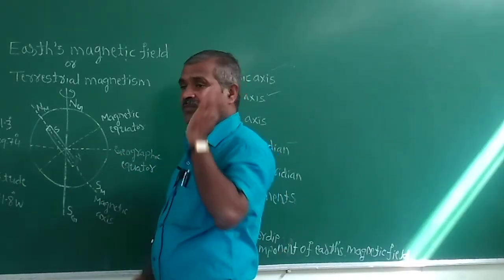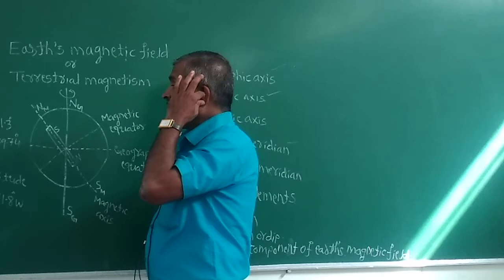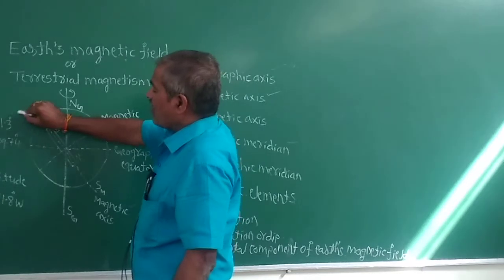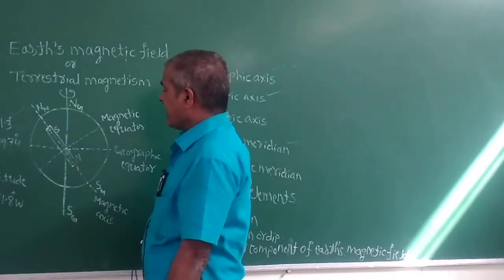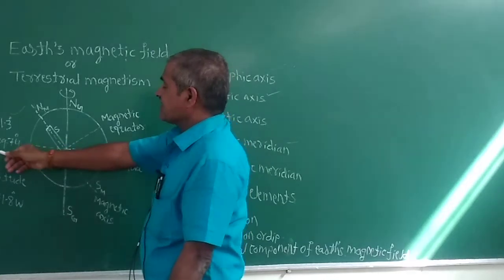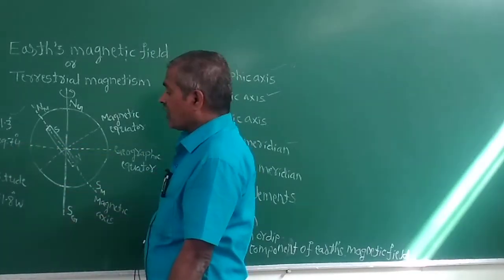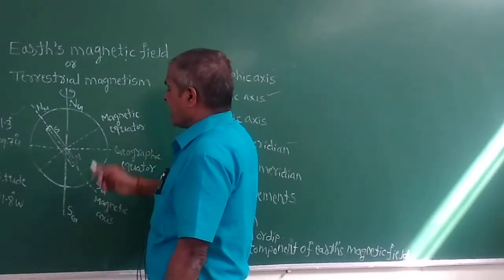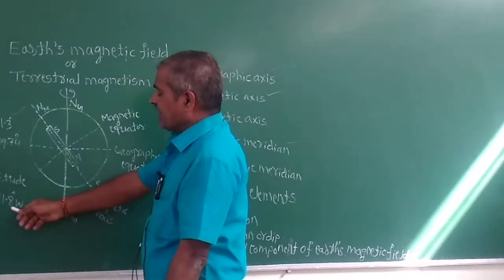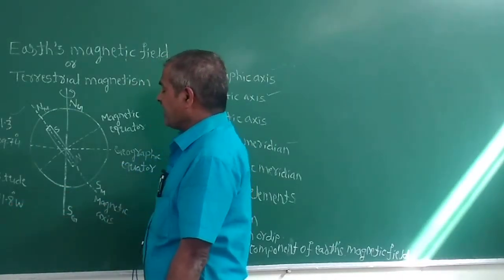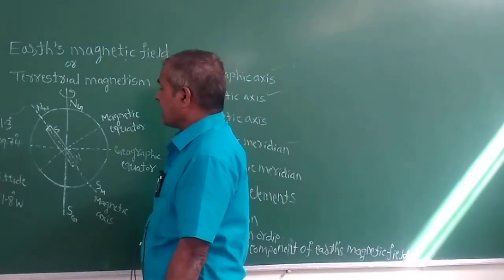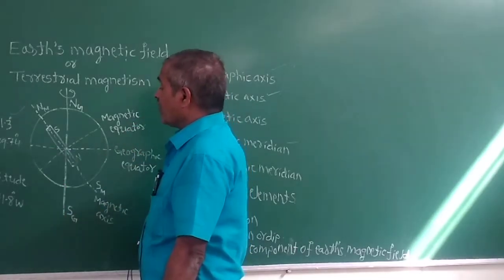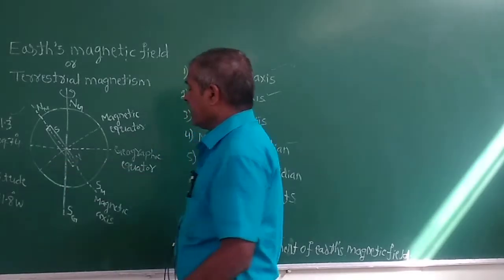The tilted angle is 11.3 degrees, and this angle is 79.74 degrees. For the longitude, this angle is tilted at 71.8 degrees west.